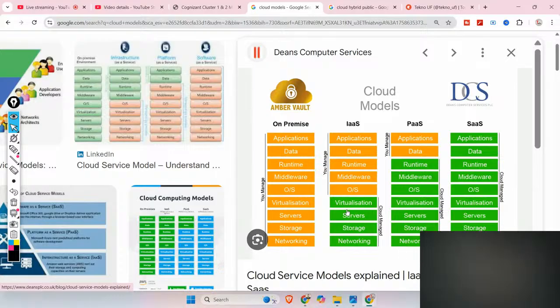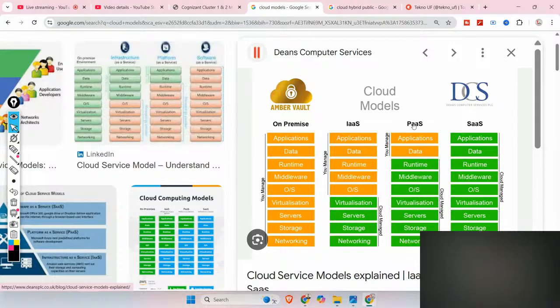Then which cloud model is this? You are managing applications and data, and the rest of the parts are done by the administrator or cloud manager. Now, which cloud model is this?